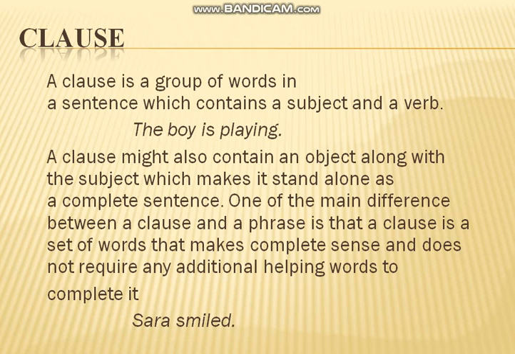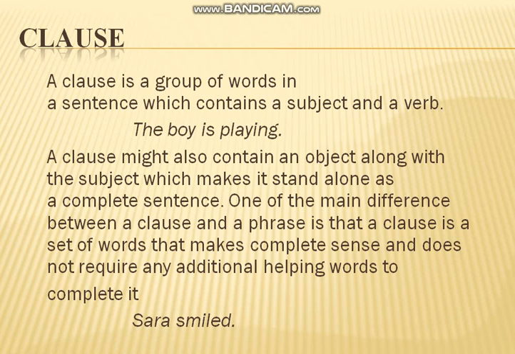A clause might also contain an object along with the subject. It can also have an object, like if we say the boy is playing cricket. Here cricket would be the object, the receiver of an action. So it can have an object, or maybe there is no object in it, but still it is a clause.